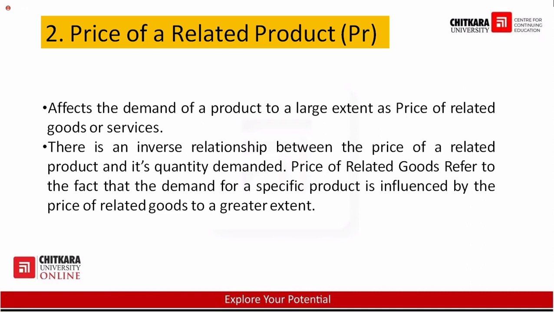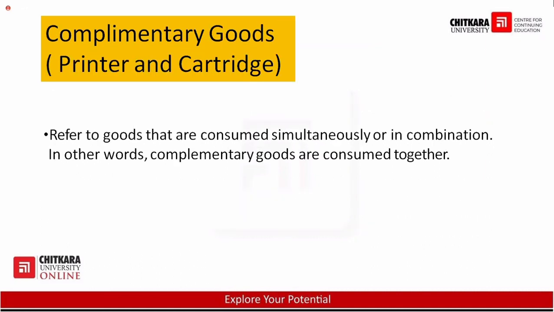Related product means it can be a substitute product or it can be a complementary product. Fine. So if it is a complementary product, what are the complementary products which are consumed together? Like, for example, bread and butter consumed together, pen and ink consumed together, socks and shoes consumed together, car and petrol consumed together. So these are complementary products. So here what will happen? If the price of one product will increase, then the demand for the other product will decrease.